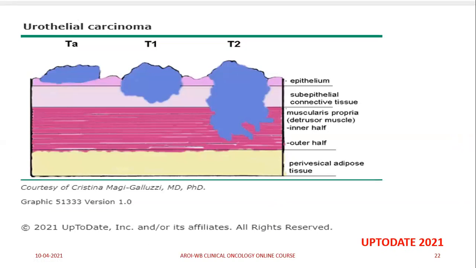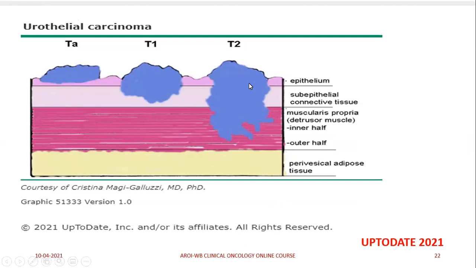The management of bladder cancer is divided into three categories: non-muscle invasive bladder cancer, muscle invasive bladder cancer, and metastatic bladder cancer. So Ta, Tis, and T1, they are grouped into the non-muscle invasive bladder cancer, where T2 onwards they are grouped into muscle invasive bladder cancer.